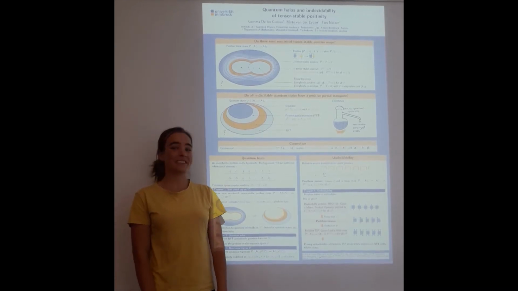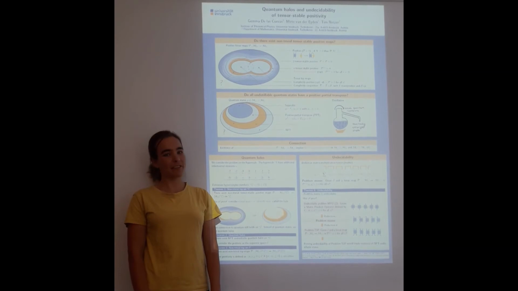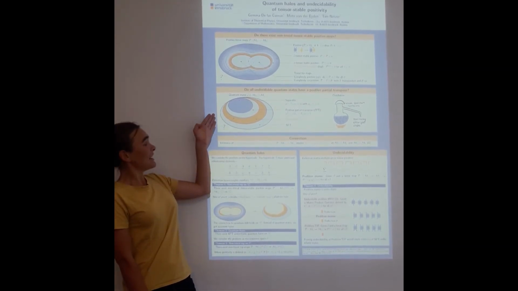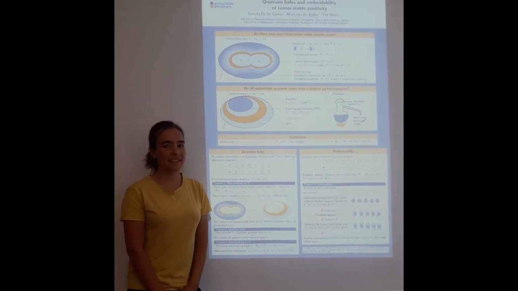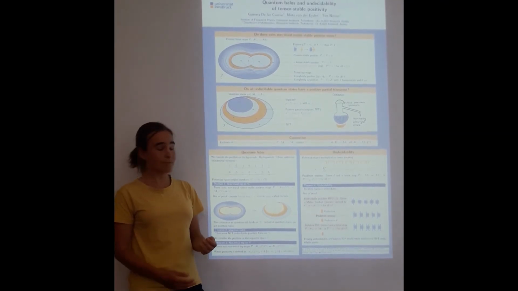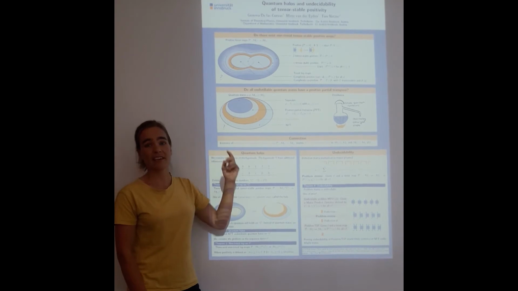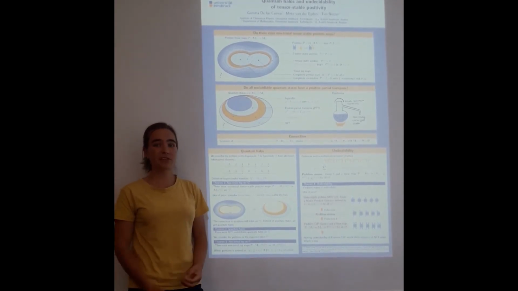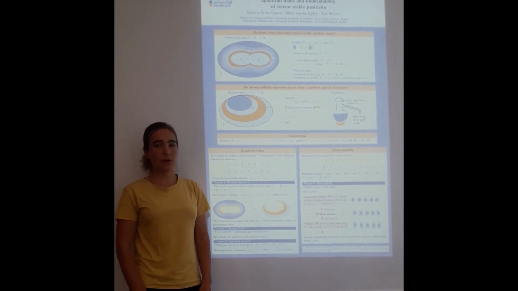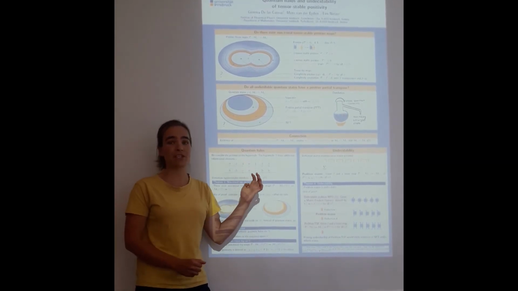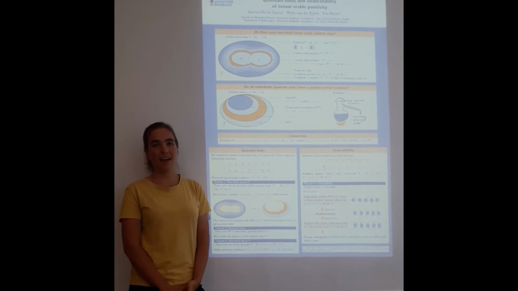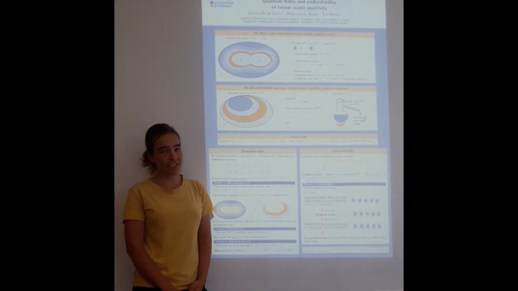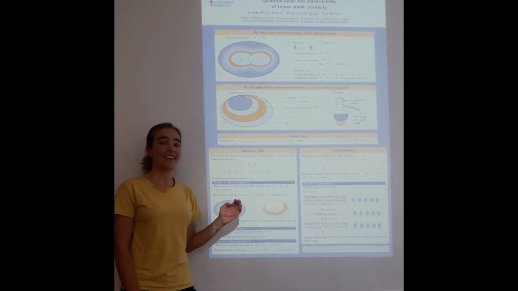The problem of tensor stable positivity is related to a very interesting and important problem in quantum information. It is unknown whether some quantum states with a very specific property, depicted in the orange again here, exist. And actually existence of non-trivial tensor stable positive maps would imply the existence of these special quantum states. Our research on this topic goes in two directions, and the first direction is about quantum halos. Let's go into that.